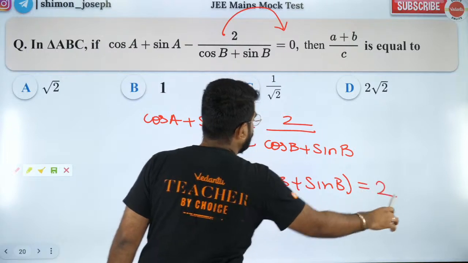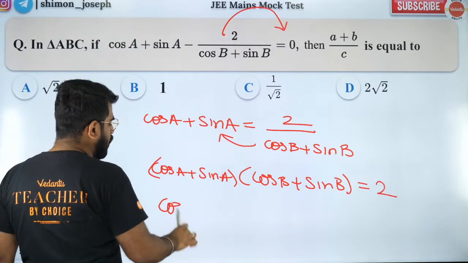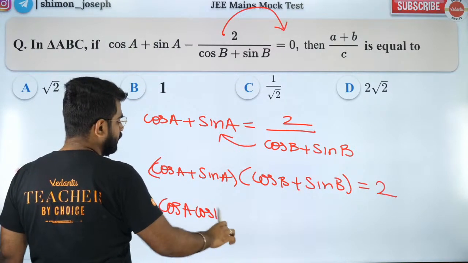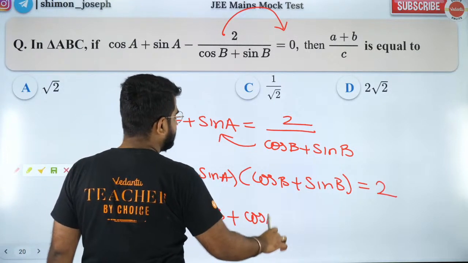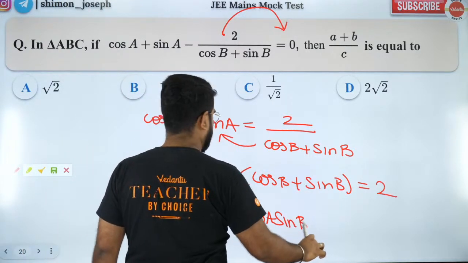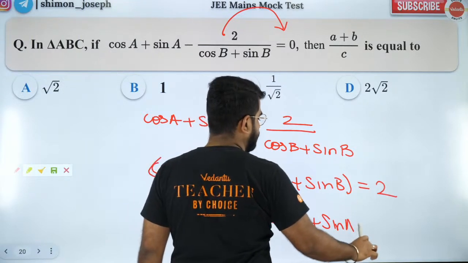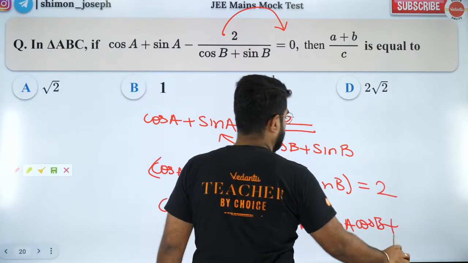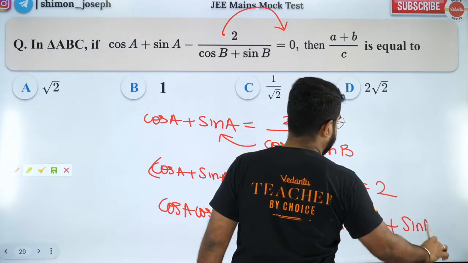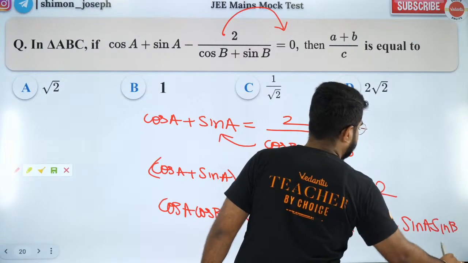And that is equal to 2. So now what will this be? This will be cos A cos B plus cos A sin B plus sin A cos B plus sin A sin B is equal to